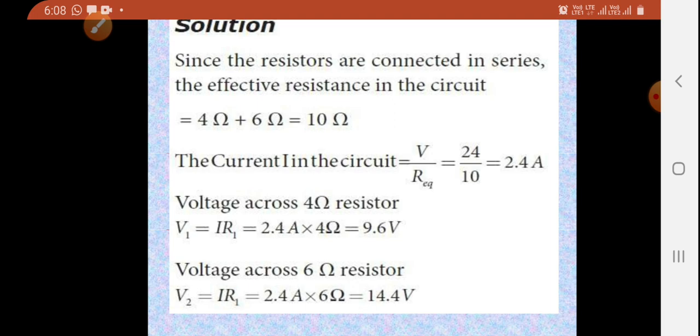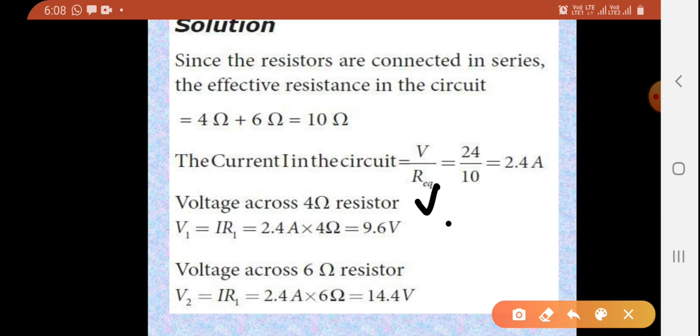Now, according to the question, I want to calculate the voltage across the 4 ohm resistor and also across the 6 ohm resistor. As per our theoretical discussion, V1 is I R1.